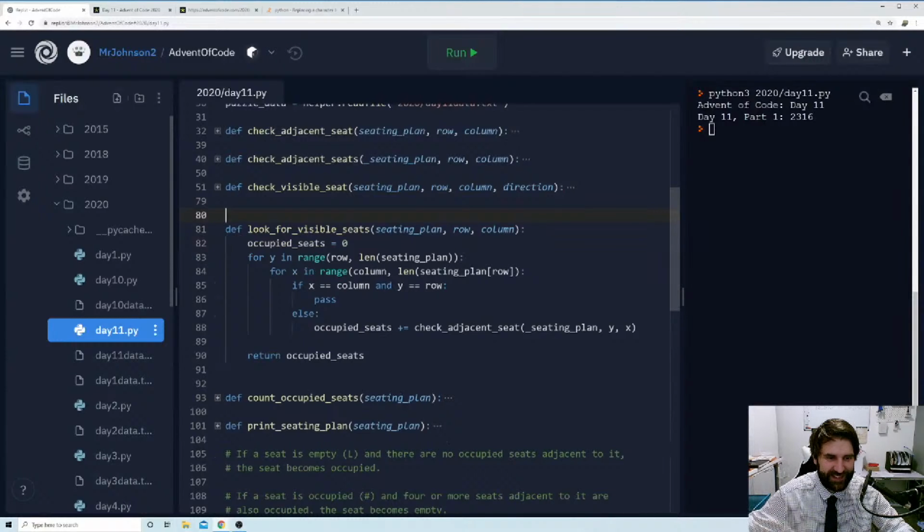Look for visible seat. So we're going to call check visible seat. And we're going to go for y in range and for x in range. That's still fine.